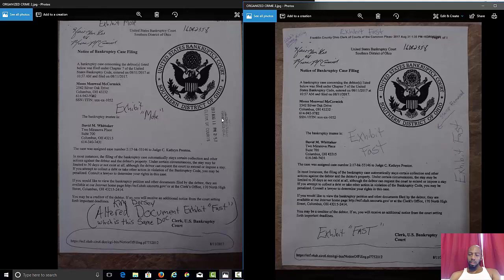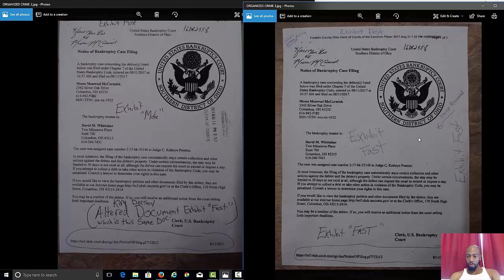They took this thing off here. Look. Now remember, look at this date. I filed this. This was filed on the 11th. They stamped it on the 11th. Okay? They stamped it on the 11th. Now, they came over here to cover this up, and they erased this off.